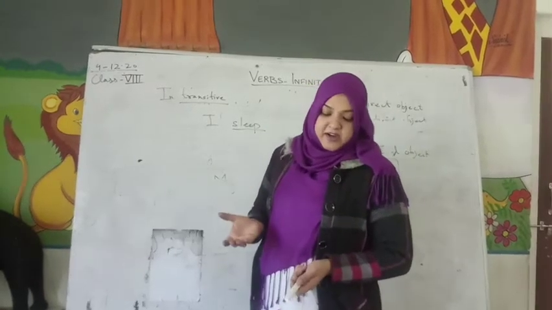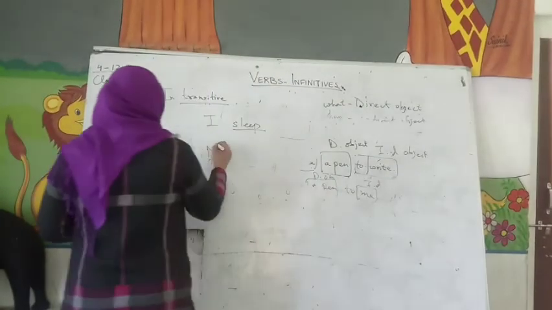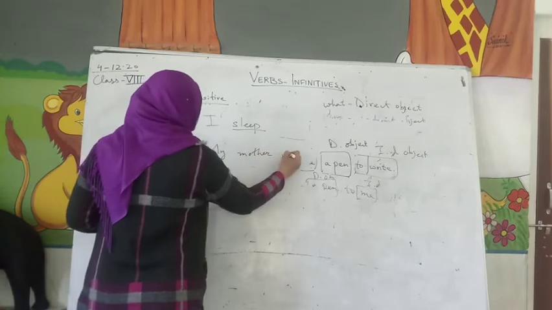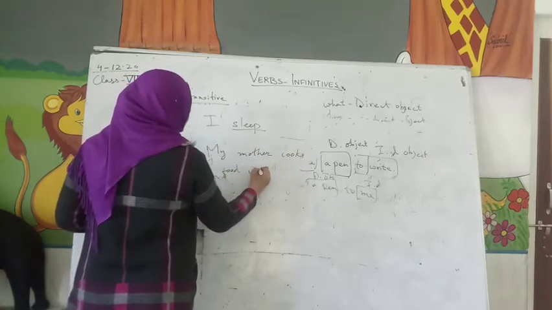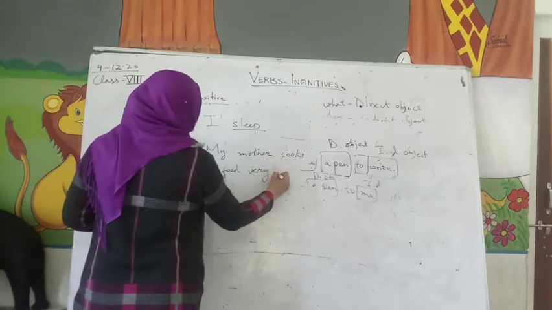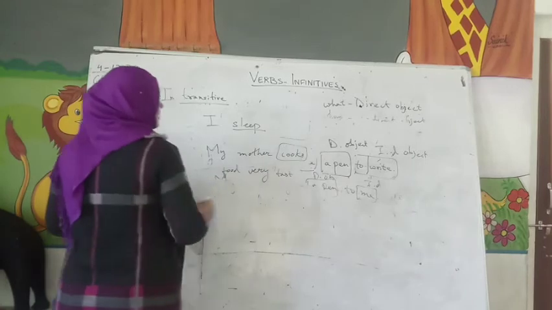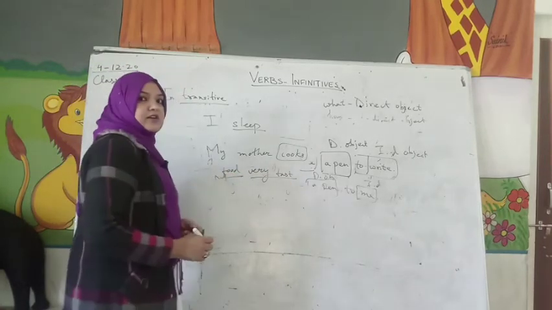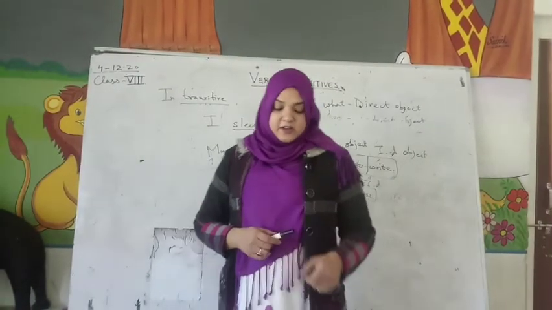Or my mother cooks food very tasty. So cooks is the verb, food is the object, and very tasty is the complement. Understood, everybody? Is that clear?